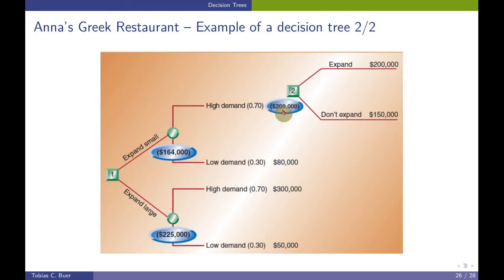Though we expanded small, but the actual demand is high, then in the future, in 3 years from now, we have decision point number 2, and now we know that the demand is actually high, and we can make the decision to expand further, which will result in profit of $200,000, or we can make the decision to not expand, which will result in $150,000.